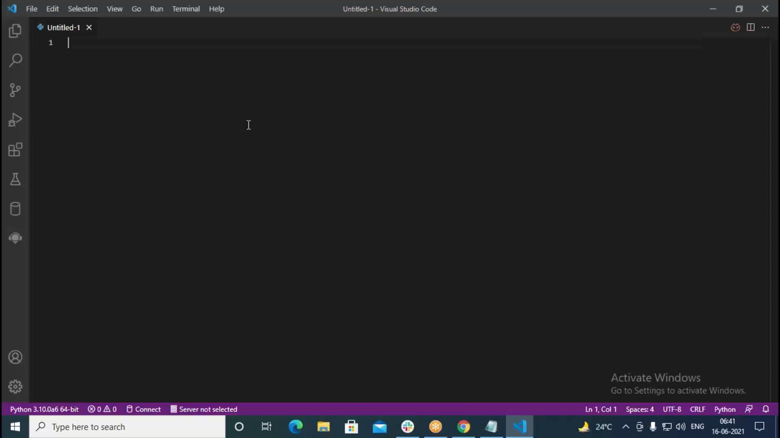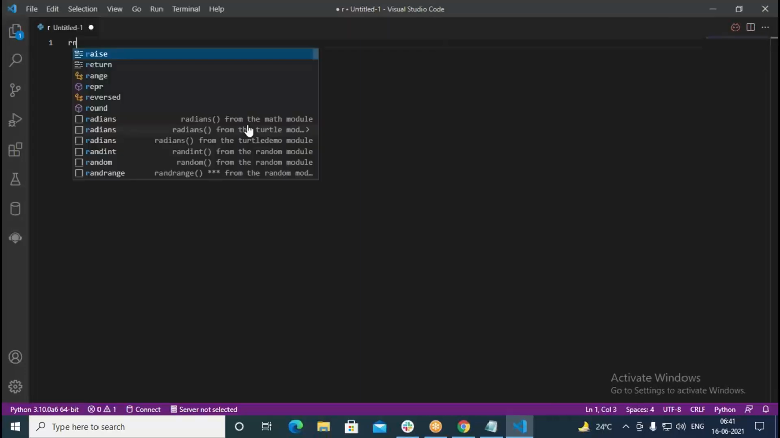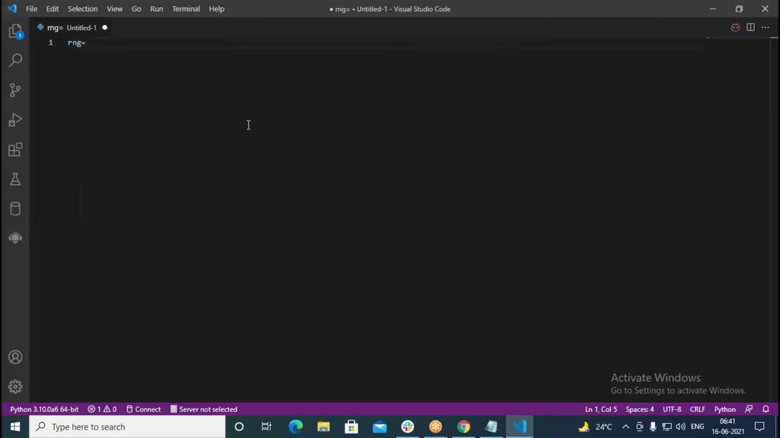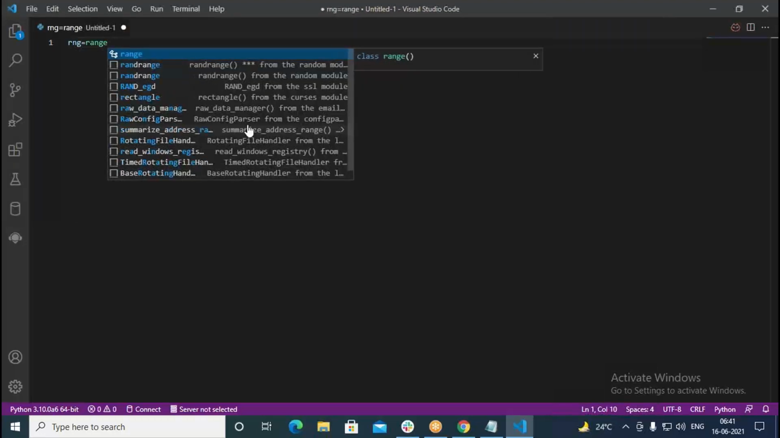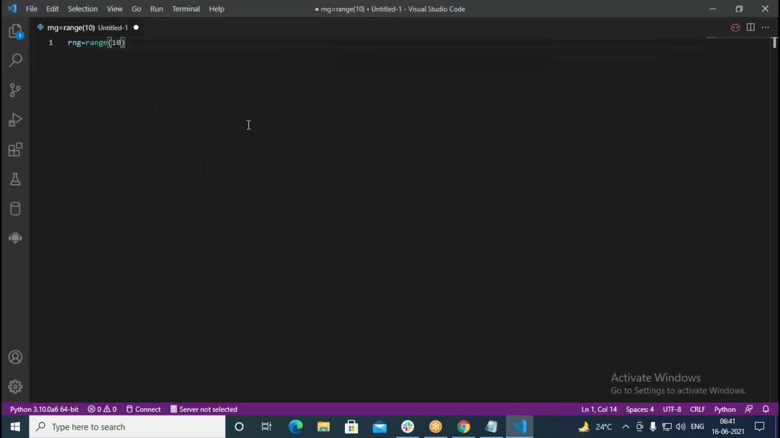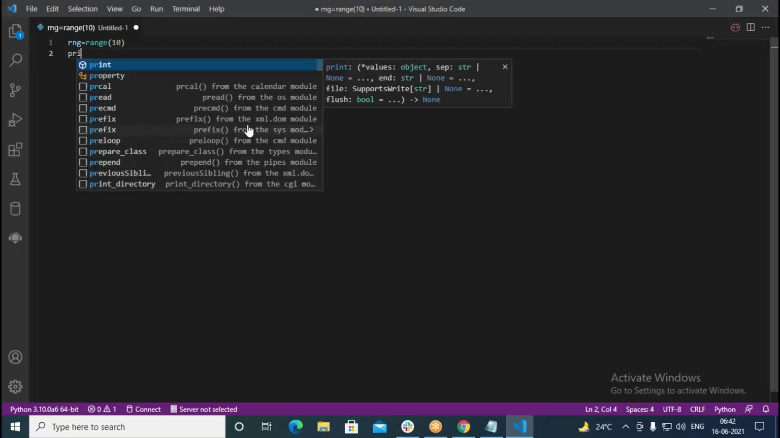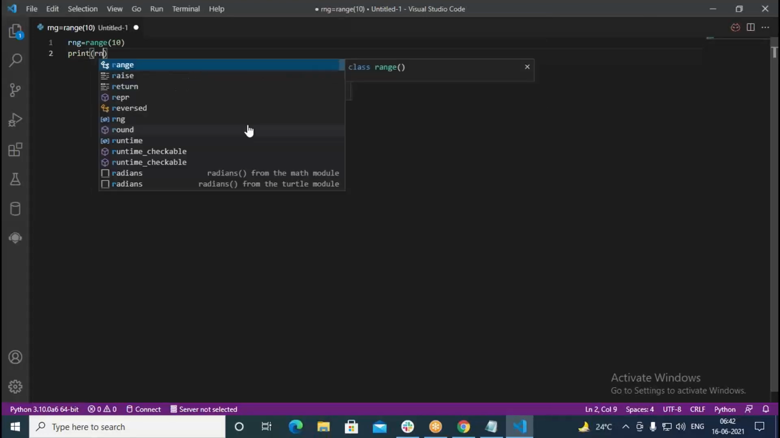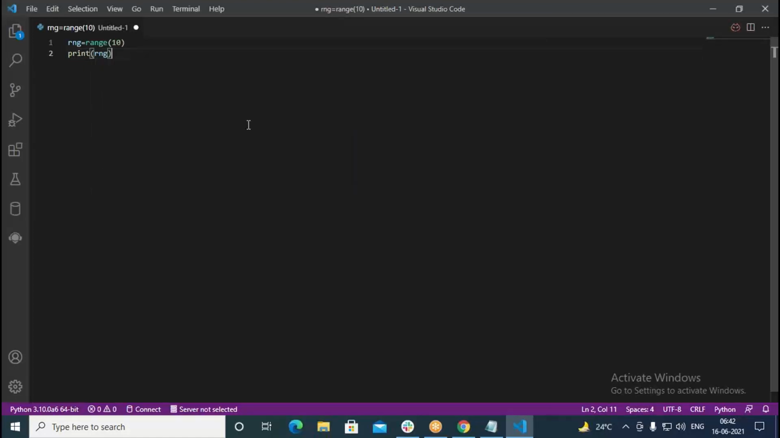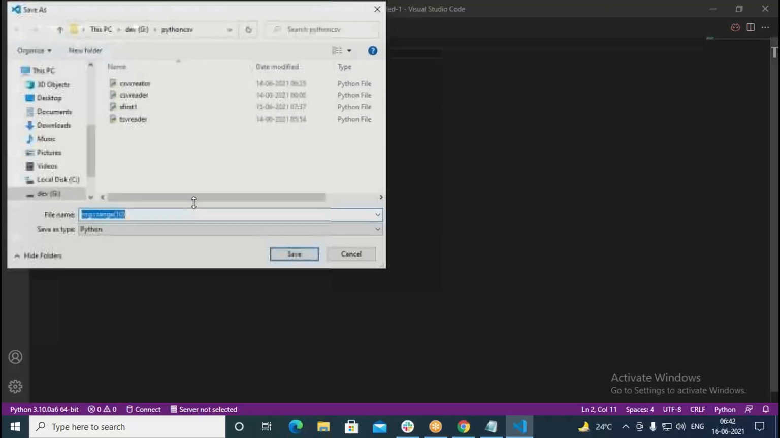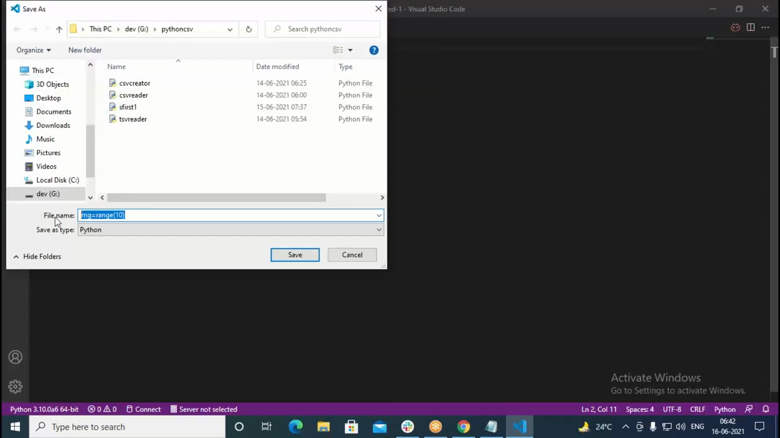Now in this, I would like to create a program which uses range. So I write like this, rng equal to range of 10. Now when I print this one, print rng, this will print a range of numbers starting from 0 up to 10. This one I save as rng seq, and it's a Python file.